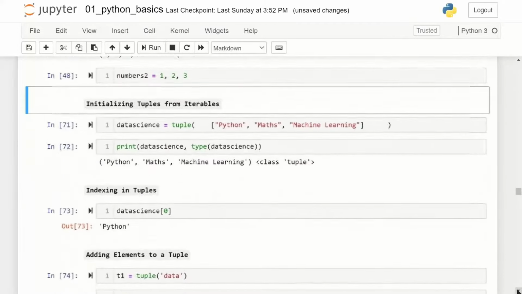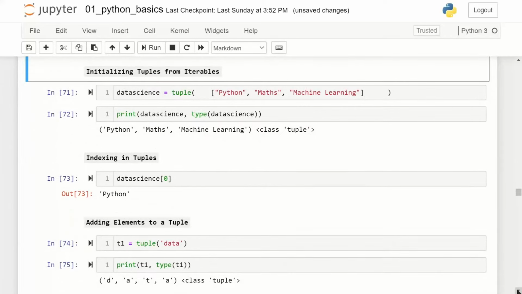Tuples and lists are both called iterables. Here it is very important to understand something. What do you mean by iterable? In programming, you would come across something called a for loop. If you are already a programmer, you know what a for loop is. In case you are not a programmer, then let me explain what a for loop is. A for loop in programming is a concept where you can iterate or you can loop a particular piece of code a certain number of times.